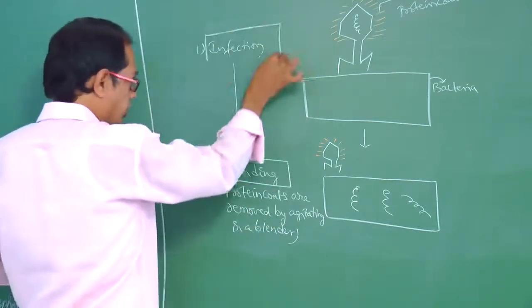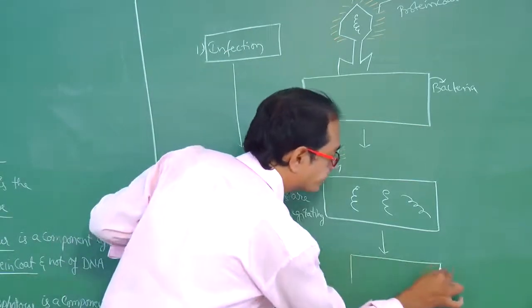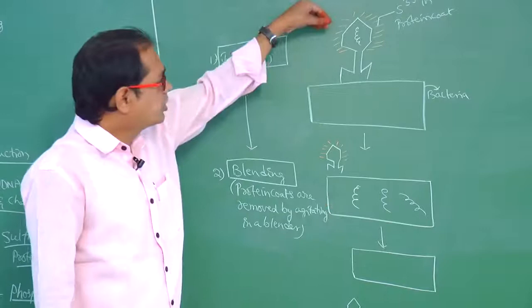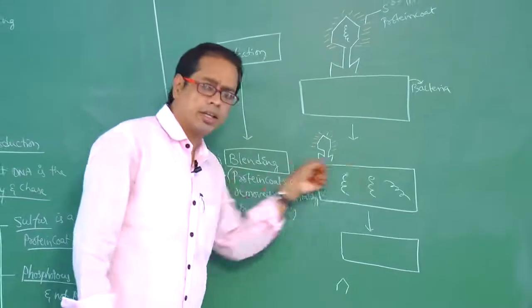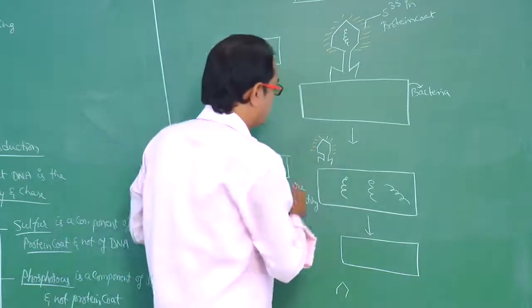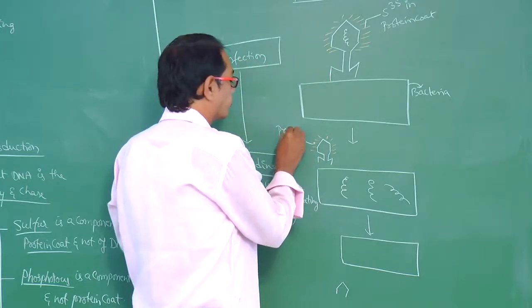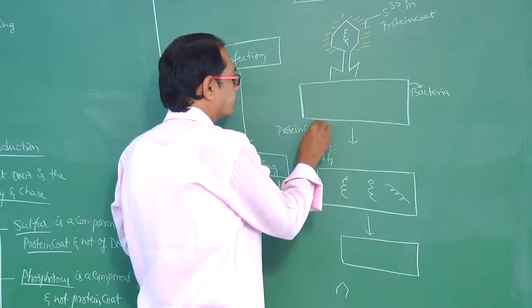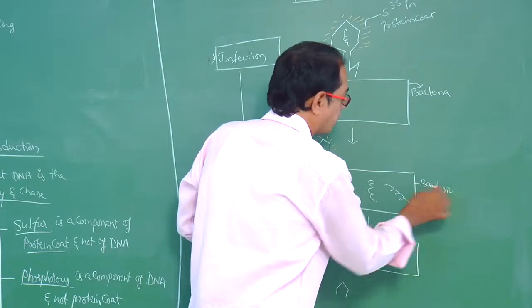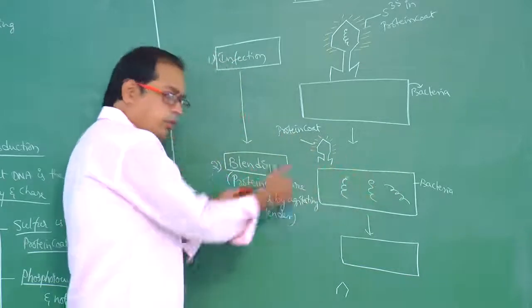First one is called infection. Look here, my dear students. This is infection and this is blending. If blending occurs, the protein coats and bacterial cells, these are the protein coats and these are the bacterial cells, are separated, removed.